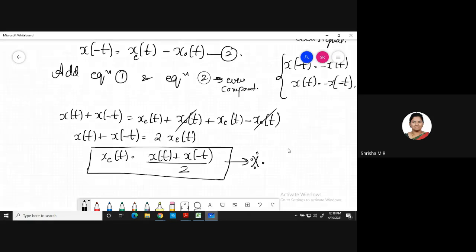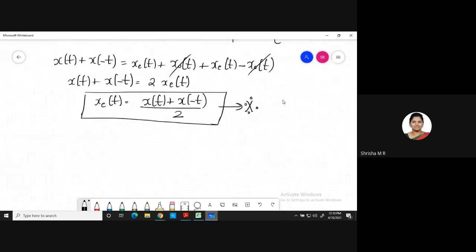Similarly, we'll try to find the odd component. Okay, to find the odd component, subtract equation 1 minus equation 2.